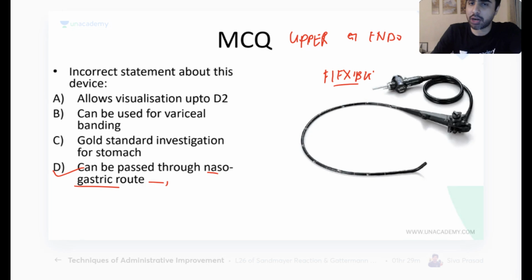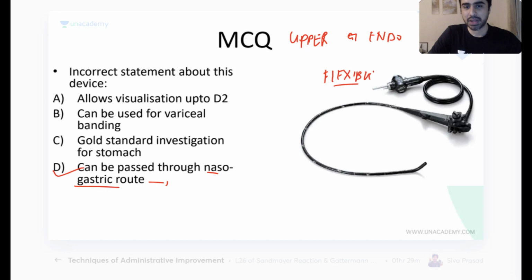Why can I not put it like how I put a nasogastric tube? Why can't I put it from the nose? Why does this have to go through the mouth? Easy? It's not easy. In fact, it's more difficult. It's easier from the nose if I could. Length? It has to go till D2. So it will go. There is enough length.